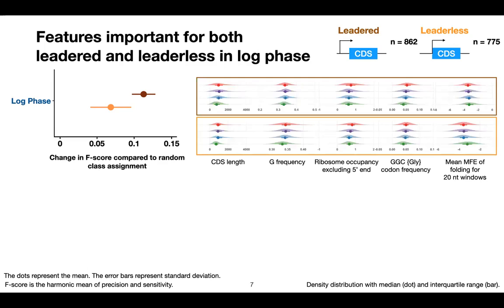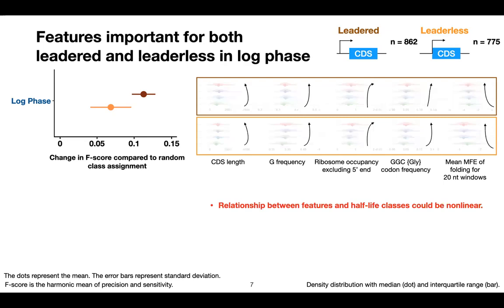First, by looking at the feature distribution over half-life cases, we can further explore how the feature value changes as the half-life changes. Here, we find that there are features important to predict messenger RNA half-life for both leadered and leaderless genes, and those important features come from different categories. Here are 5 examples of those important features, one from each of the categories I mentioned earlier.